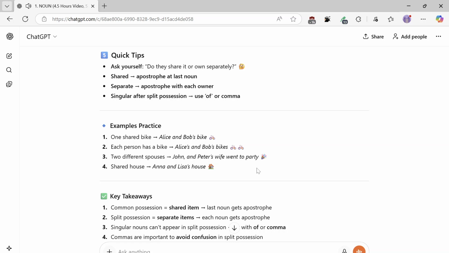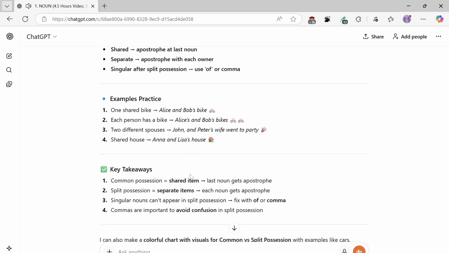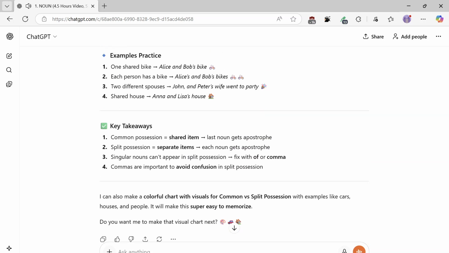Key takeaways. 1. Common possession equals a shared item, and the last noun gets the apostrophe. 2. Split possession equals separate items, and each noun gets the apostrophe. 3. Singular nouns cannot appear in split possession; fix with of or a comma. 4. Commas are important to avoid confusion in split possession.